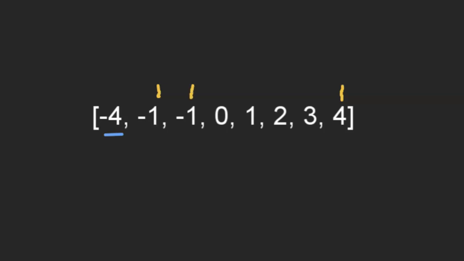And actually, we can probably implement a check to make sure that we're not moving it to a duplicate number. So let's move it here. All right, now we've got -4, 0, 4, and that adds up to 0. If it adds up to 0, then we're going to add that triplet to the list, and we'll move both pointers. So we'll move this pointer here, and we'll move this pointer here.